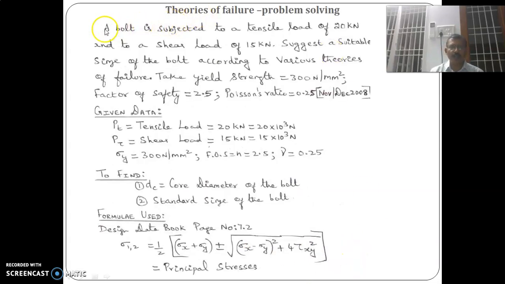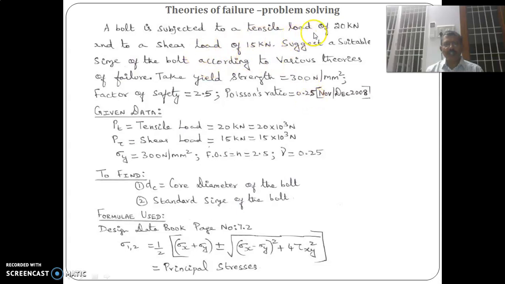Now we will solve a problem. A bolt is subjected to a tensile load of 20 kN and a shear load of 15 kN. Suggest a suitable size of the bolt according to various theories of failure. Take yield strength 300 Newton per mm square, factor of safety 2.5, Poisson's ratio equal to 0.25.